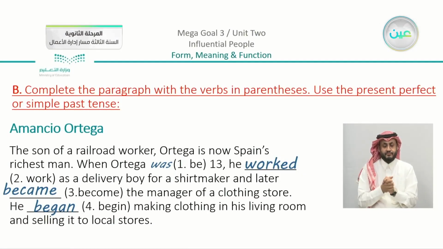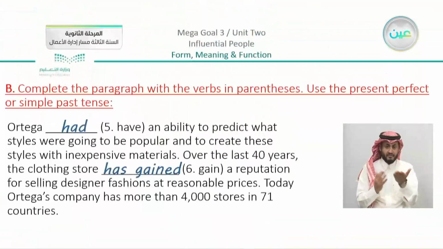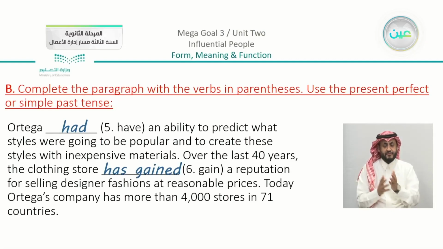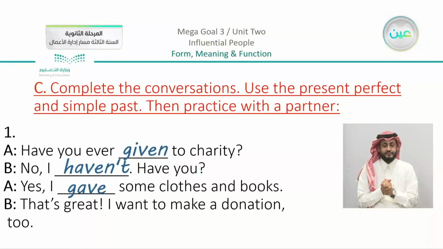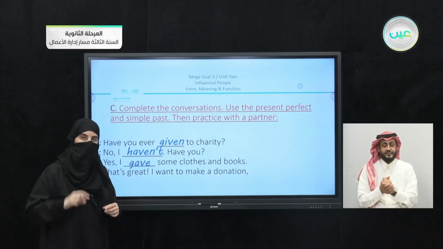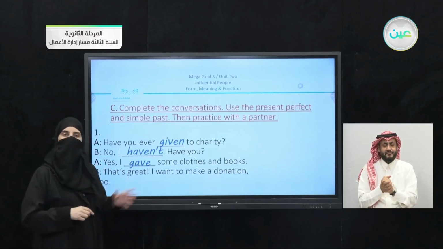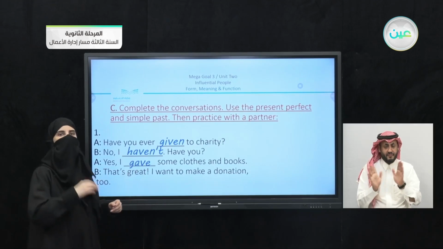Now moving on, we have the second exercise, B. Also, if you recall, we did the first part here about Amancio Ortega. We completed. And we did C. Now we started with the exercise C. You can see that we have here, complete the conversations, use the present perfect and the simple past, then practice with a partner. So we said that we have short conversations in the book. Now we did the first conversation, as you can see. We're going to complete now.